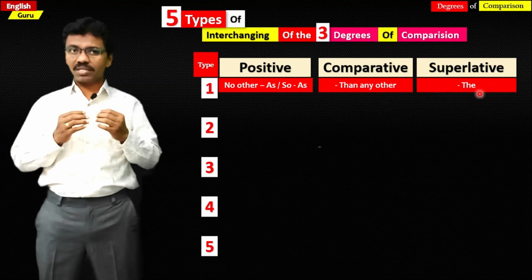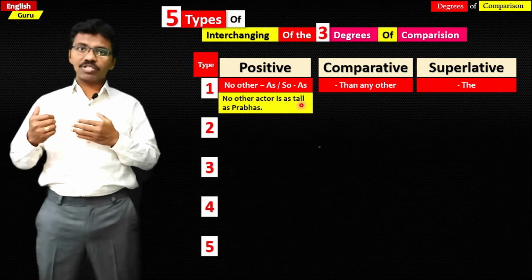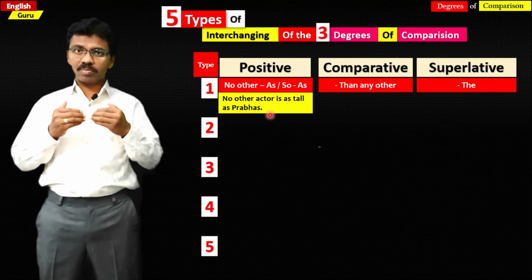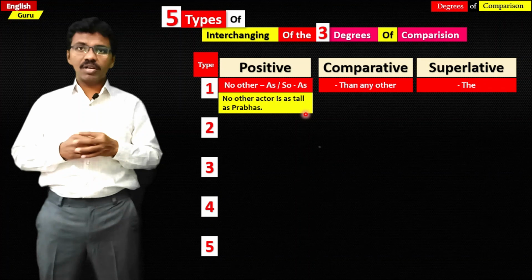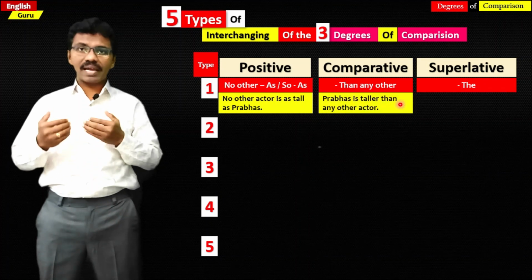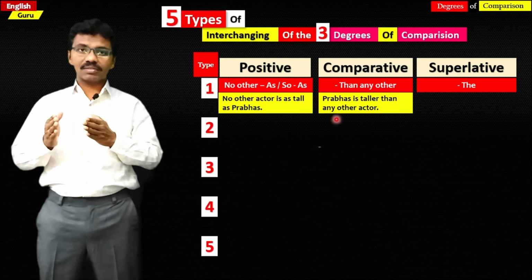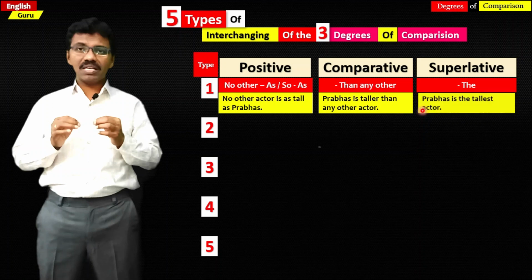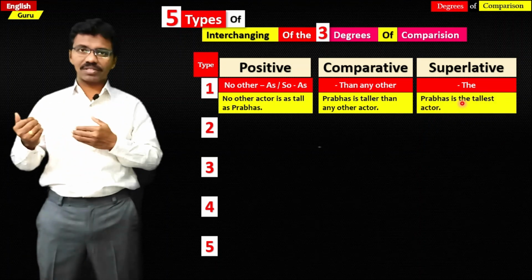If we take them in sentences, no other actor is as tall as Prabhas. So, no other as tall as Prabhas. This is a positive degree sentence. And if you want to change it into comparative, Prabhas is taller than any other actor. So we added than any other. Whereas if we change this into superlative, Prabhas is the tallest actor. That's it, the tallest actor.